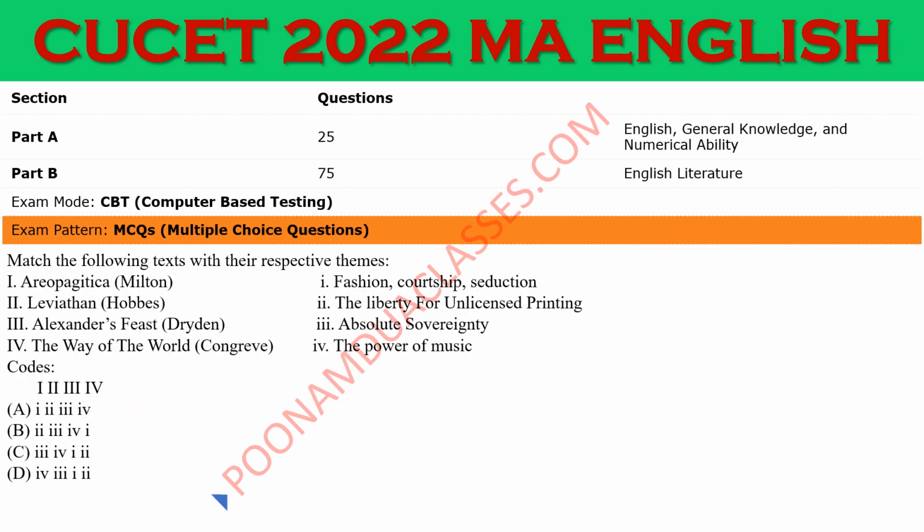Next, we can be given any two pairs, any two lists to match. Here we are given this list A and list B. Areopagitica by Milton is about the liberty of unlicensed printing, and Leviathan is about absolute sovereignty. Alexander's Feast by John Dryden is about the power of music, and The Way of the World is about fashion, courtship, and seduction. It is a novel of manners. So option B here is the right answer.